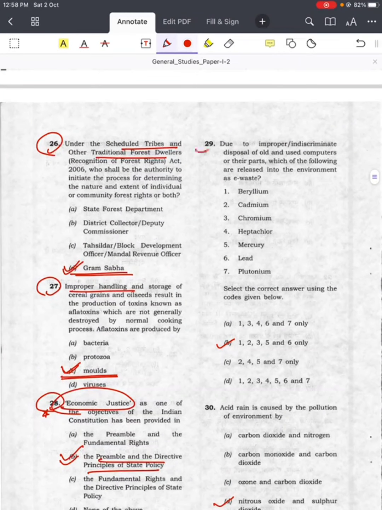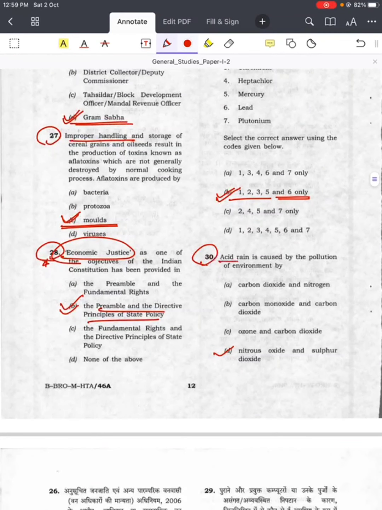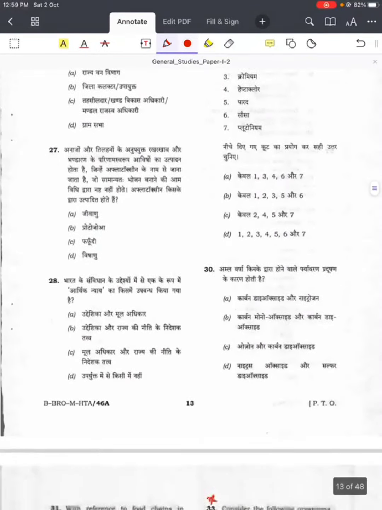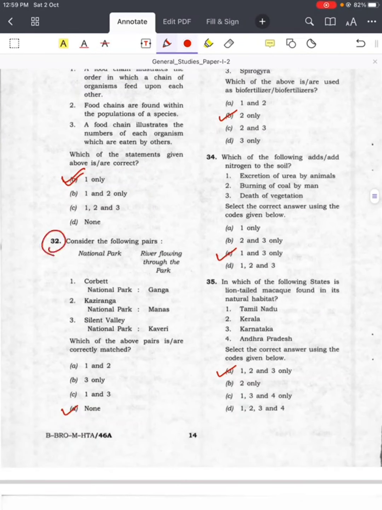Question number 29, environment as e-waste. Answer is B, 1, 2, 3, 5 and 6 only. Question number 30, acid rain. Answer is D. Question number 31, food chain. Answer is A, 1 only. Question number 32, national park. Answer is D, none of the above.